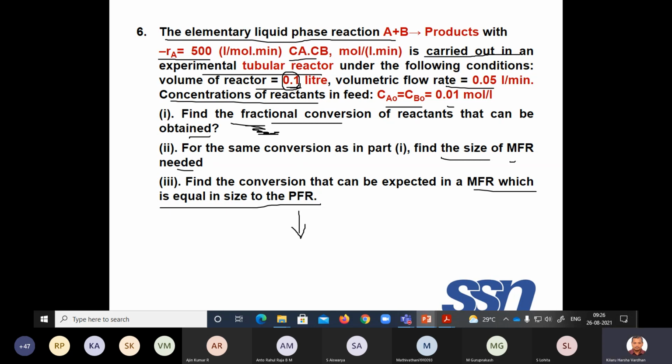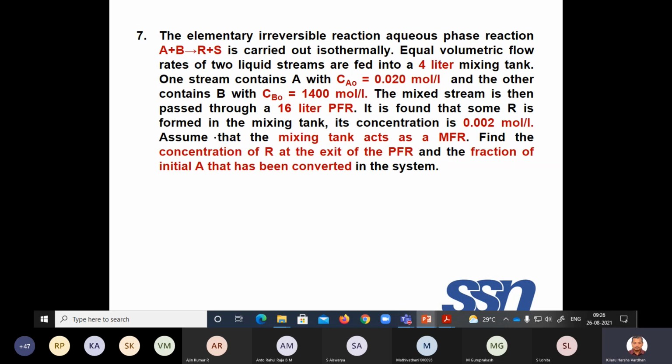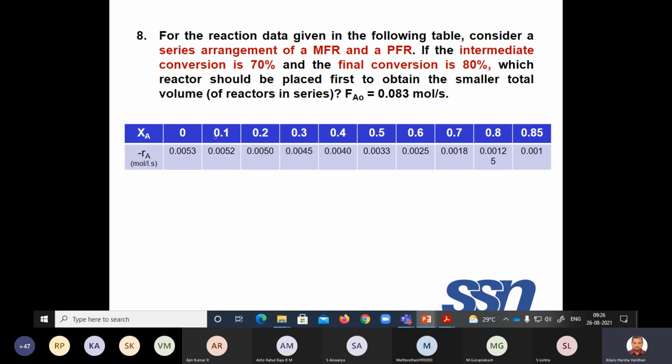So try to do all these problems, and if any difficulty is there, please inform me. A lot of problems are there, you can do all of them. Most of the problems are similar, either CSTR arrangements, or one big PFR, one small MFR, or two PFRs in series.